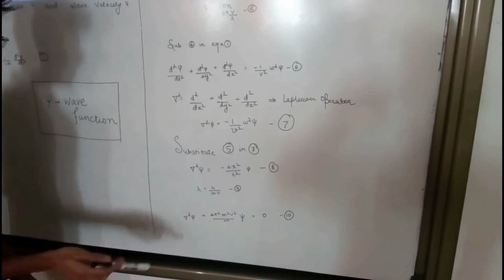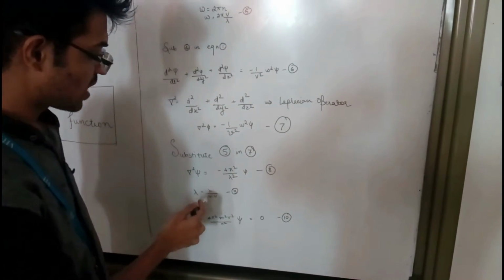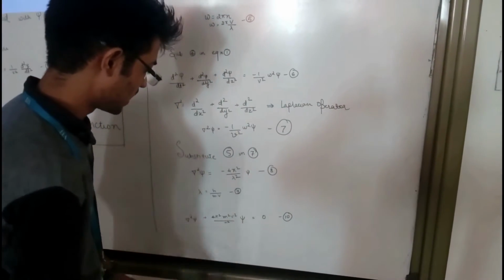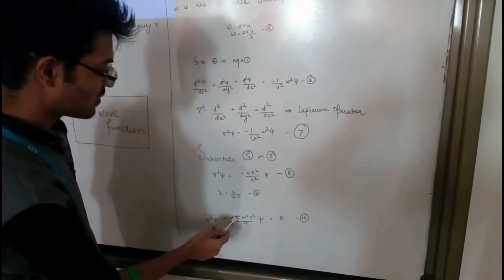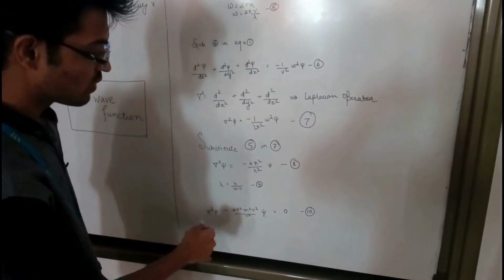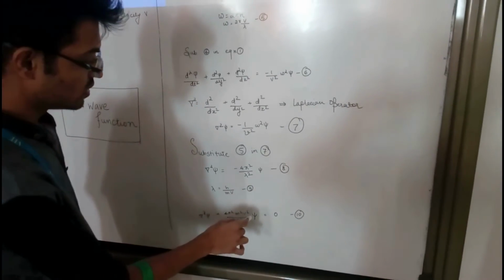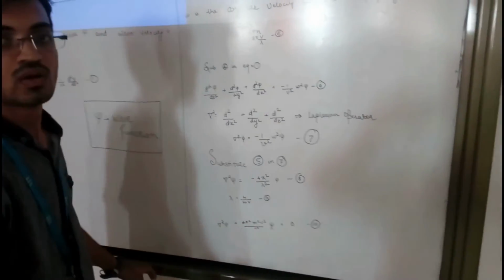So lambda, as we know, is equal to h upon mass into velocity, which is our equation number 9. And so our equation becomes del square psi plus 4 pi square m square v square divided by h square into psi is equal to 0. After this,